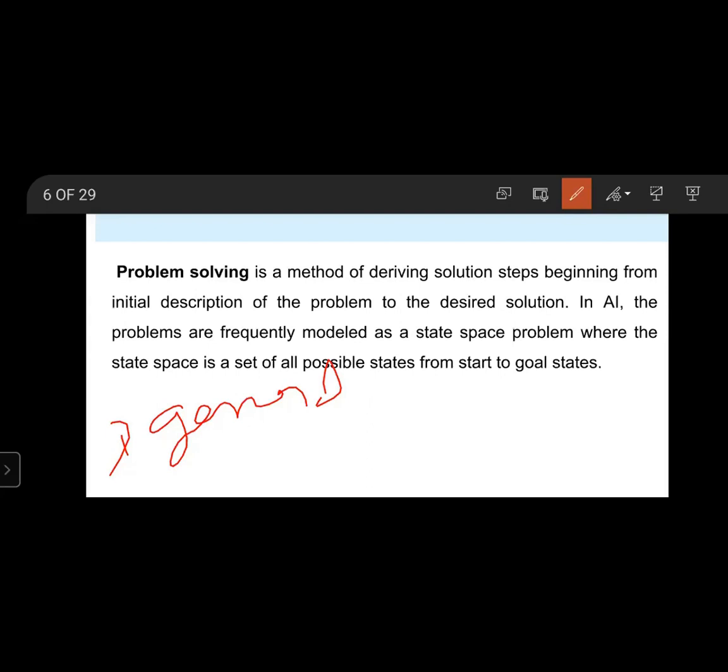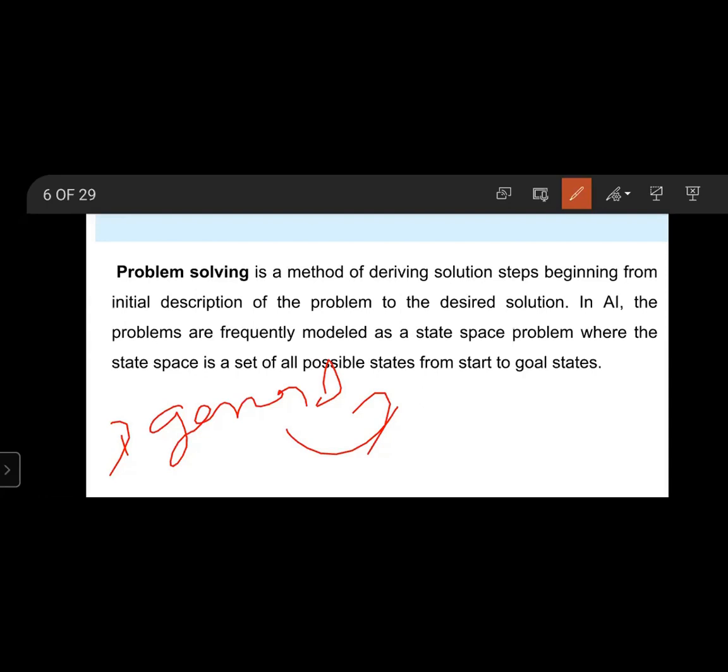If it is not the goal state, the procedure is repeated. The order of application of rules to the current state is called the control strategy.